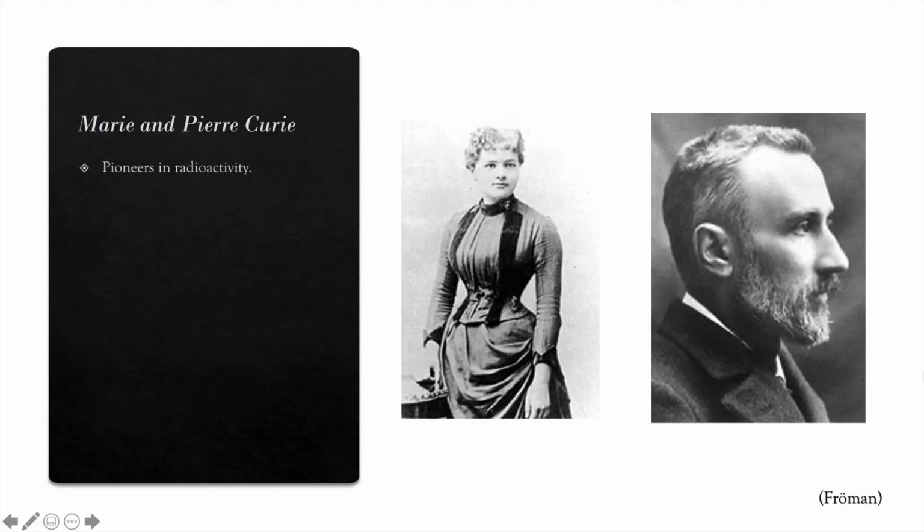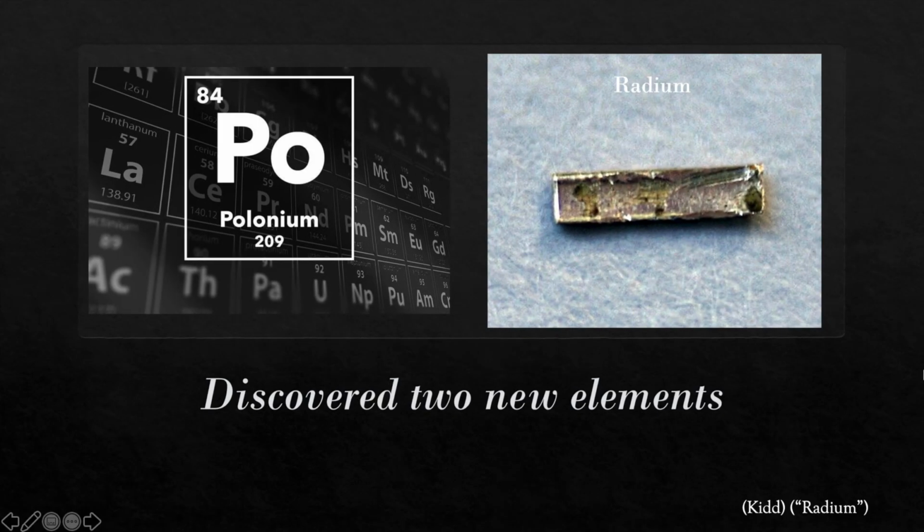Several other scientists have spent their lives researching and learning more about radiation. Marie Curie and her husband Pierre Curie were two of the foremost pioneers of radioactive research. During their research into radiation, they discovered two new elements, polonium and radium, one named after Marie's home country and the other named after its radiating effects. Here's polonium demonstrated on the left and a sample of radium demonstrated on the right.